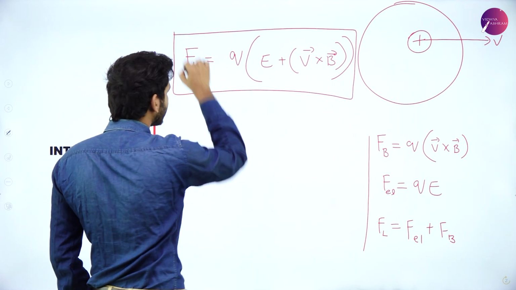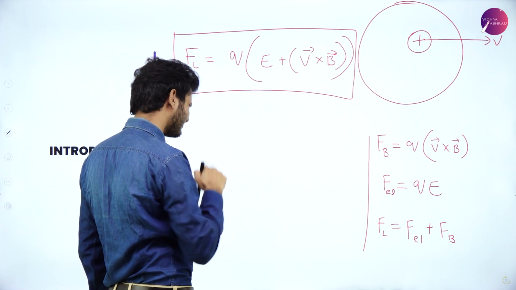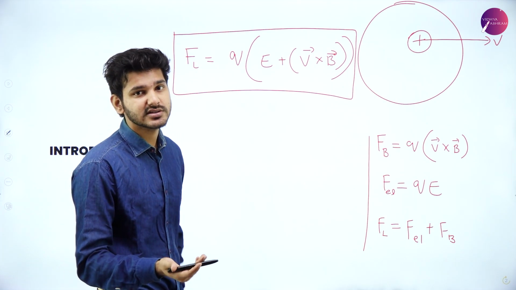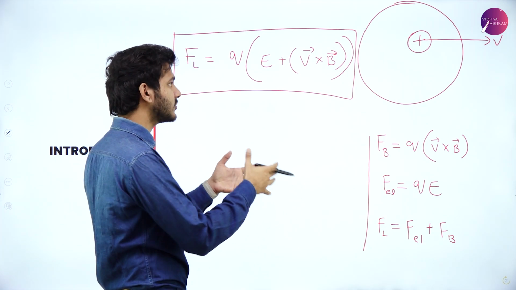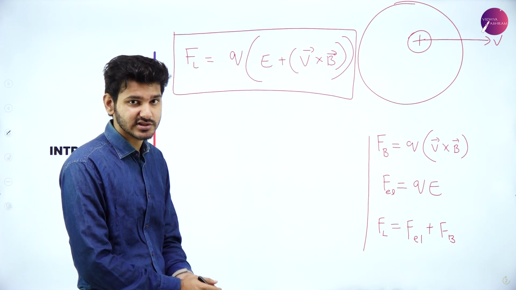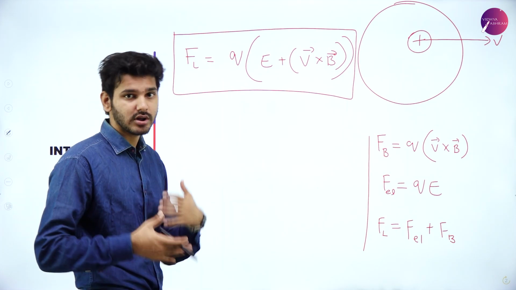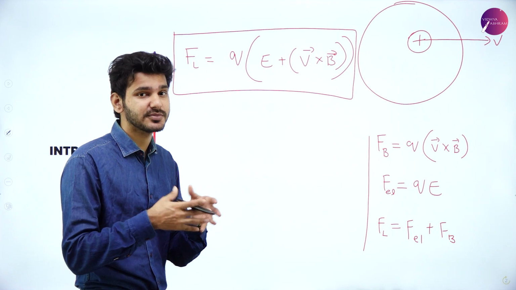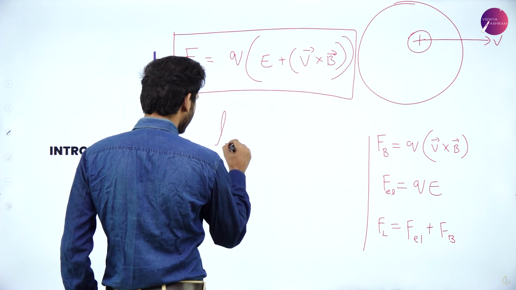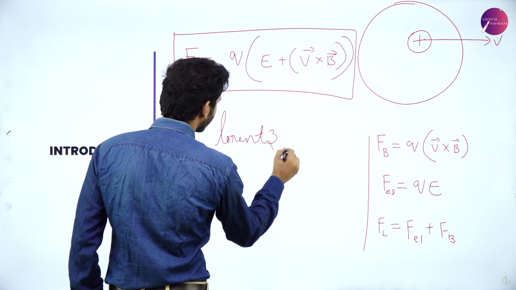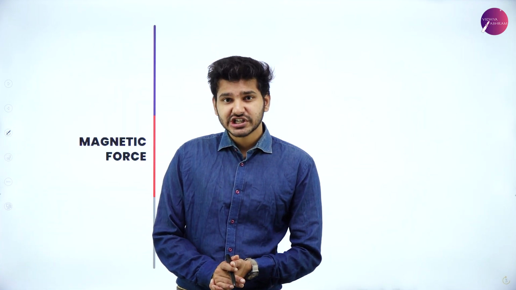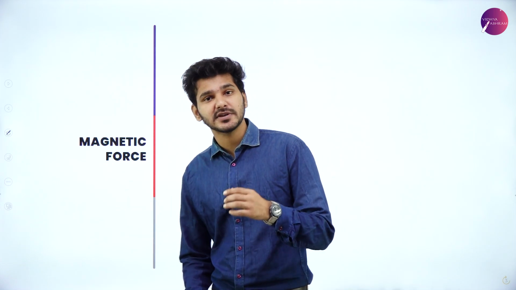That is the Lorentz force, because Lorentz was the scientist who examined all of this and made some discoveries and clubbed it all together. Maxwell was the one who contributed and gave a unified theory for this, but still we call this the Lorentz force, or the total force experienced by a charged particle in motion, that is F electric plus F magnetic. So you can also remember it as the Lorentz force. Don't forget about this.